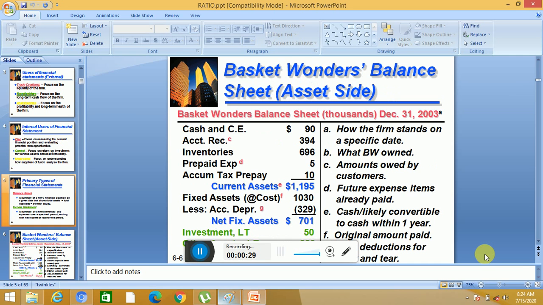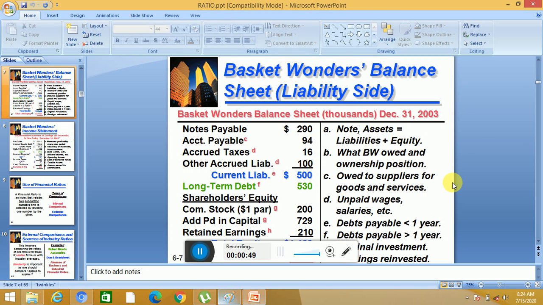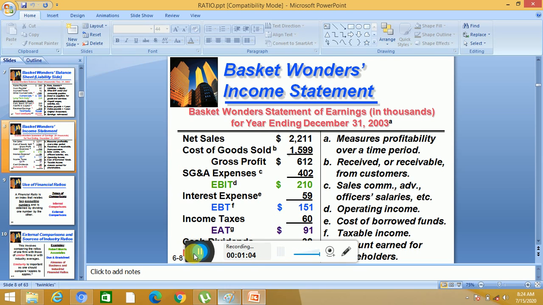After that we discussed the balance sheet of Basket Wonders, that is a company's name: the asset side, and then the liability side of the Basket Wonders balance sheet. Today we are going to discuss the Basket Wonders income statement.